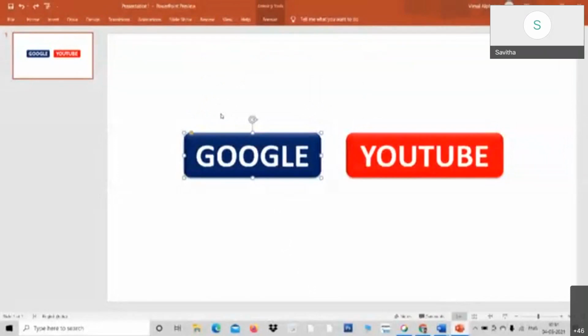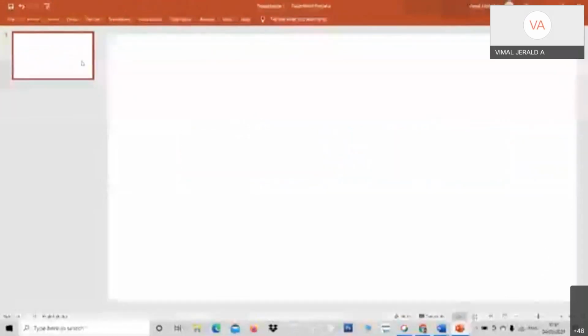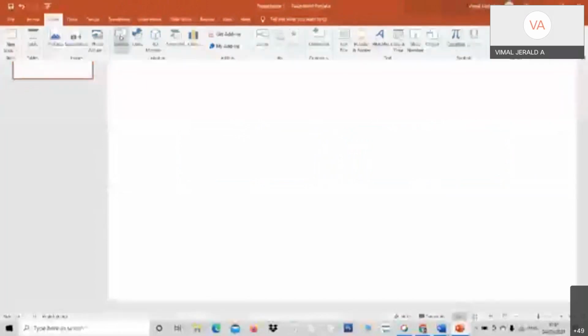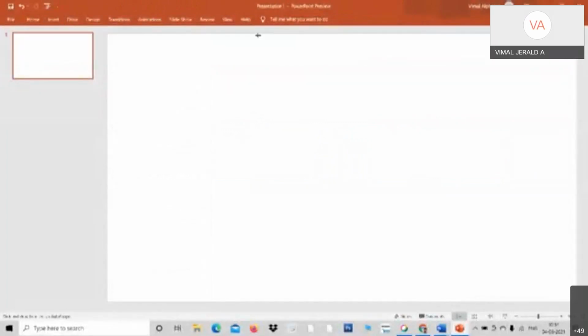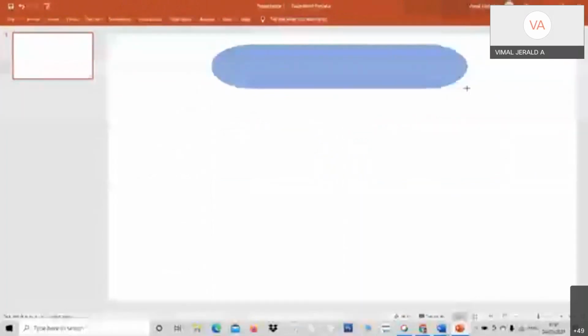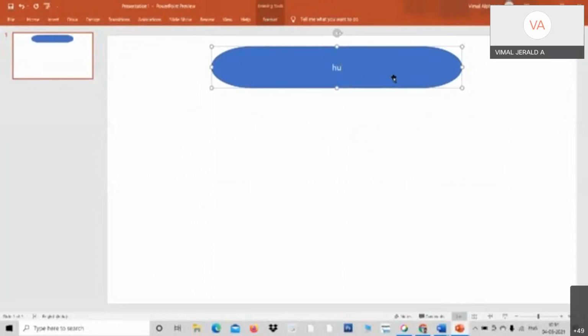And interactivity between the slides. Yes, I'm going for interactivity between the slides. Now I delete all these things. I would like to go for human anatomy. For example, I just insert a box. I'm just taking up human anatomy. If my spelling is wrong, please tell me.